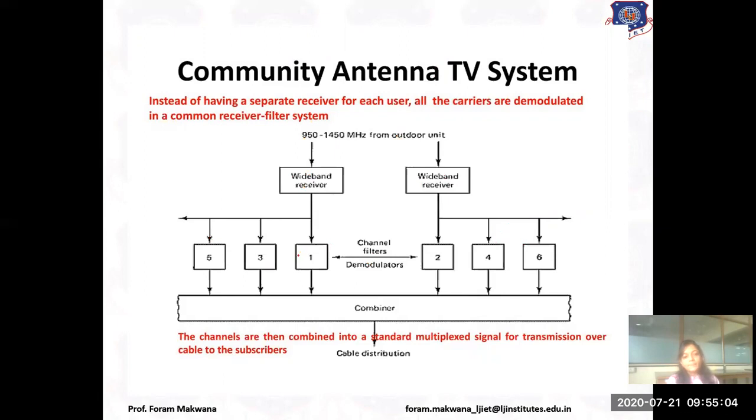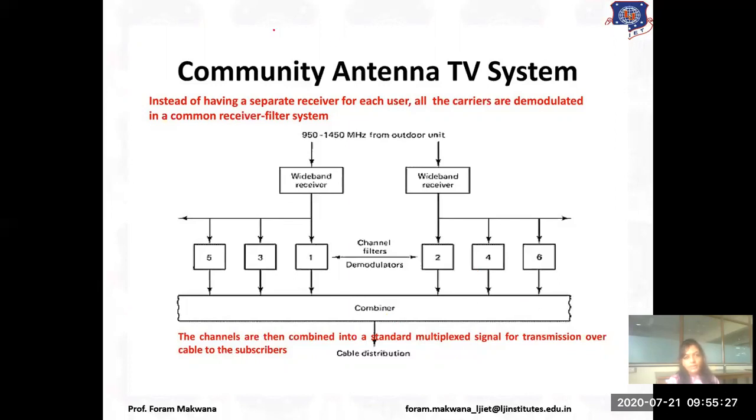These channels are combined with the help of a combiner, because the channels are combined into a standard multiplex signal for transmission over a cable to the subscriber. So we can say that this is used for the cable TV system.